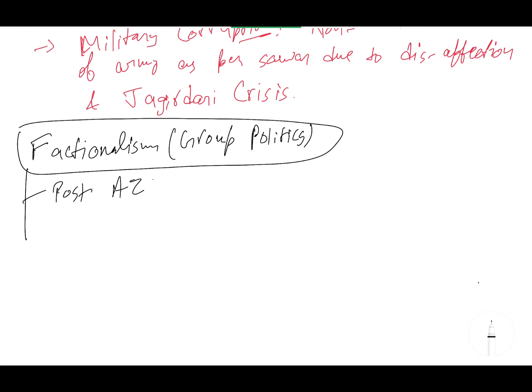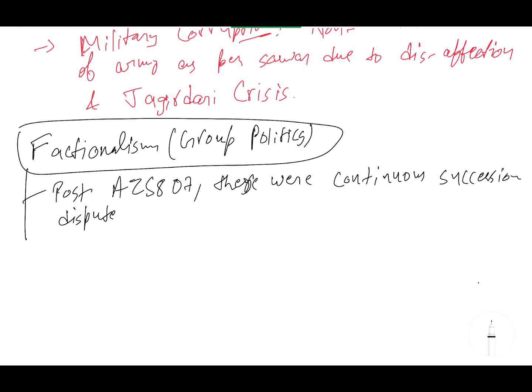Post Aurangzeb, 1707 onwards, there were continuous succession disputes. Succession disputes and factionalism increased. This led to competition between different groups of Mansabdars. Next point, लिख लीजिए.